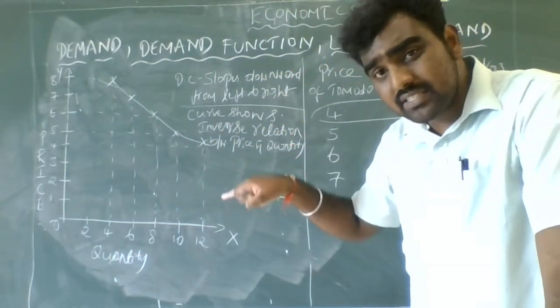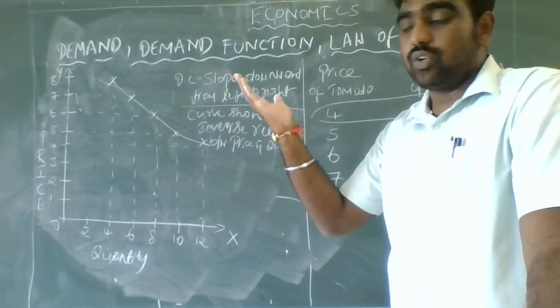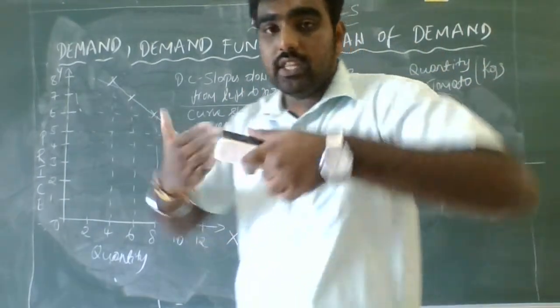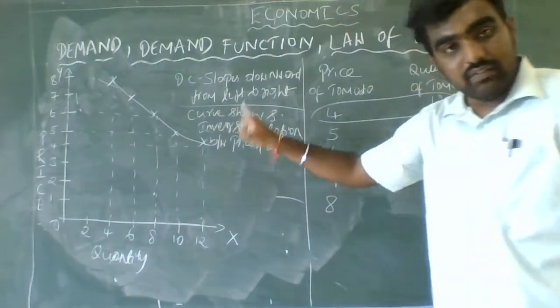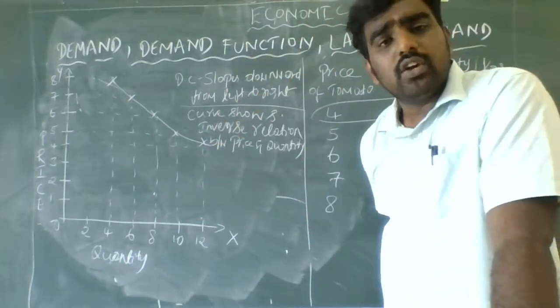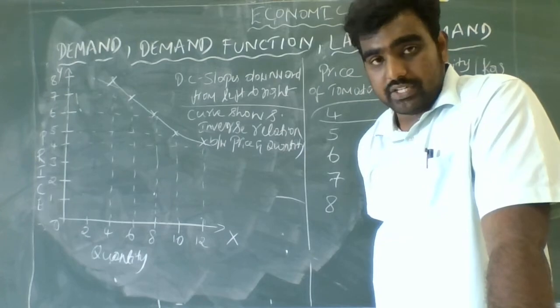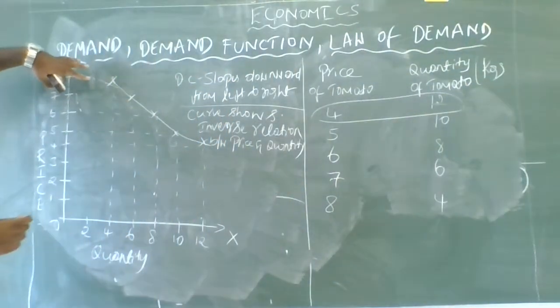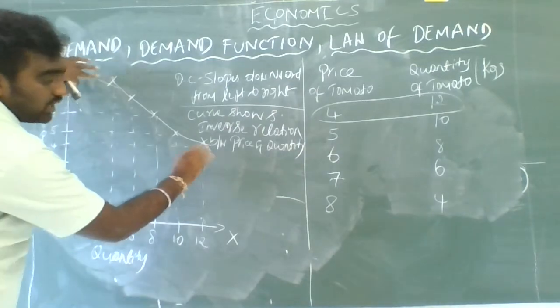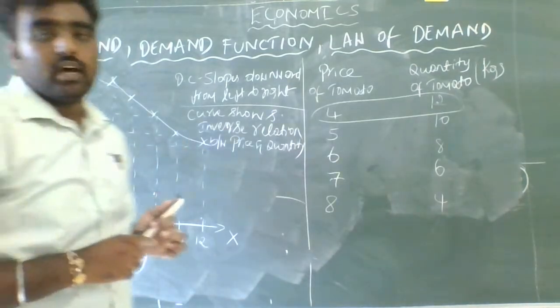When the price decreases, demand increases. So here the two variables are moving in the opposite direction. It is called an inverse relationship, which you have learnt in your first PUC syllabus, that is correlation. So here the demand curve slopes downward from left to right.